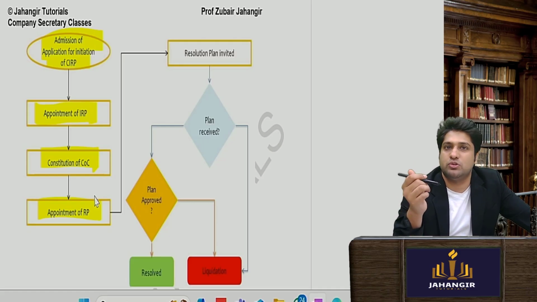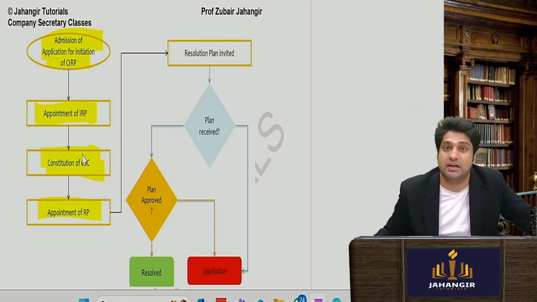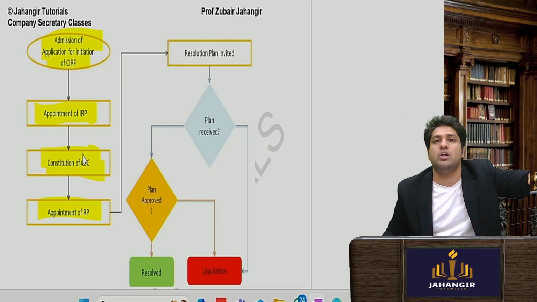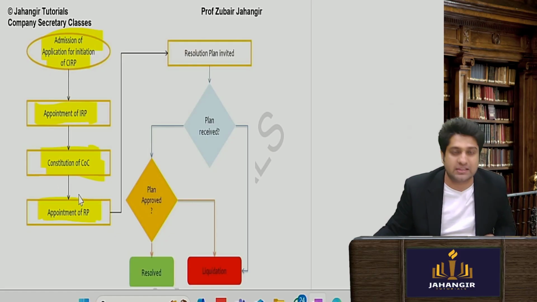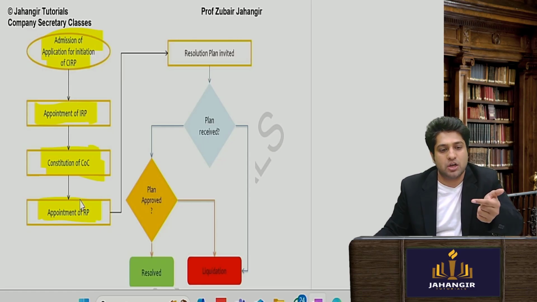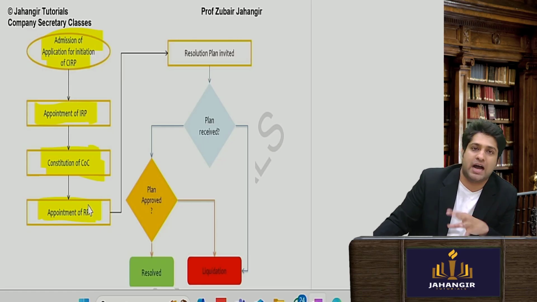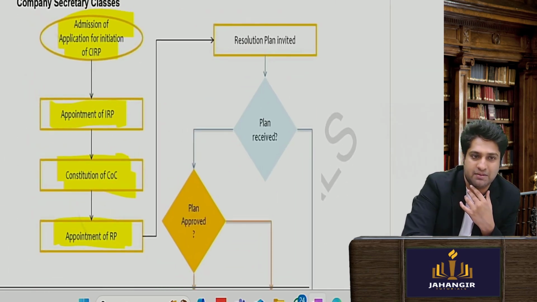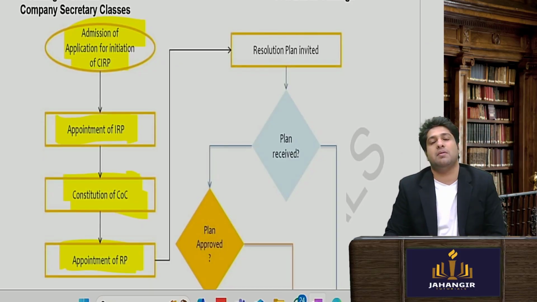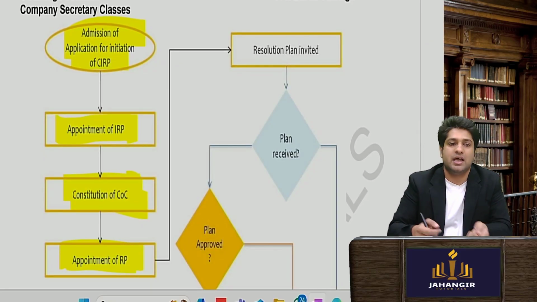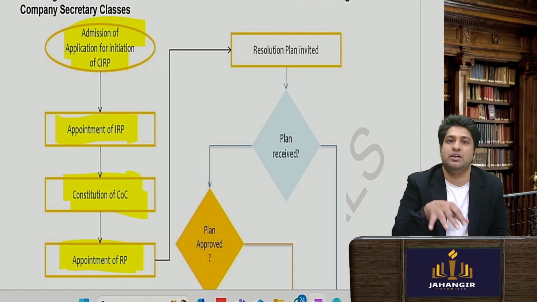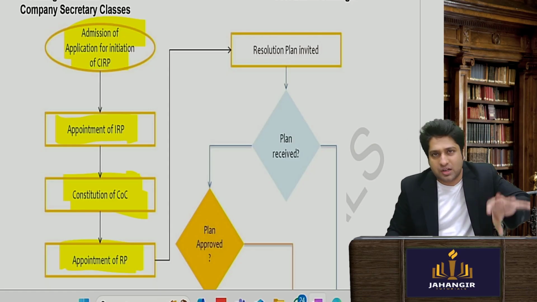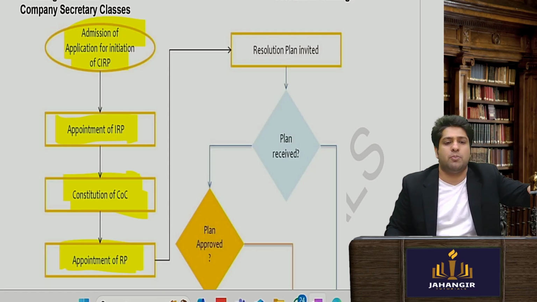This interim resolution professional will go ahead and make a committee of all the creditors. He will find out who all money is pending. He will make an entire committee, and the committee of creditors will then form and appoint an RP. Sir, process again. So you file an application, it goes to NCLT, then NCLT admits the application. After admitting the application, NCLT is not going to do the work. They appoint an IRP. IRP will make a committee of creditors, and that committee of creditors will then say whether they want to continue with the interim guy or they want to appoint a new RP.